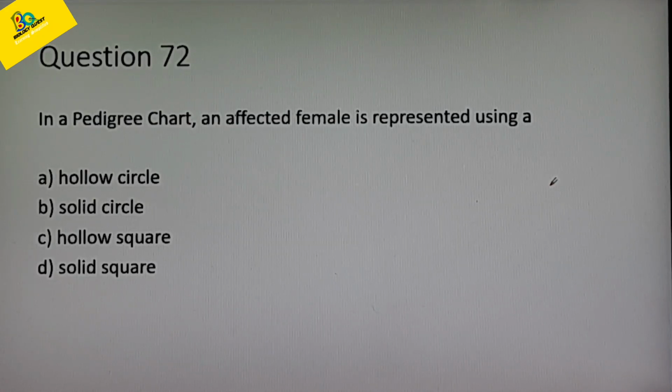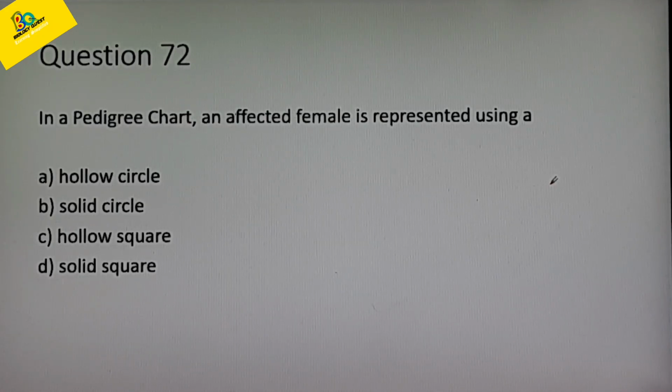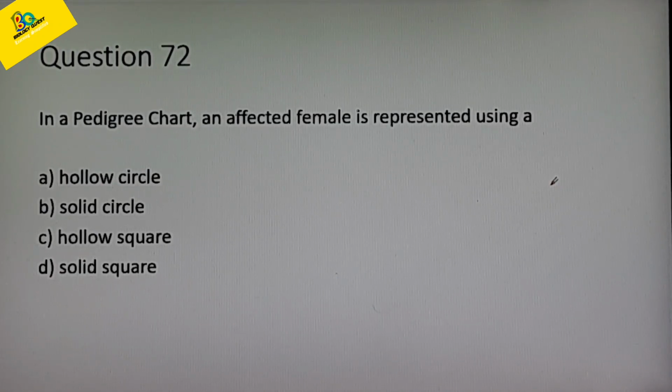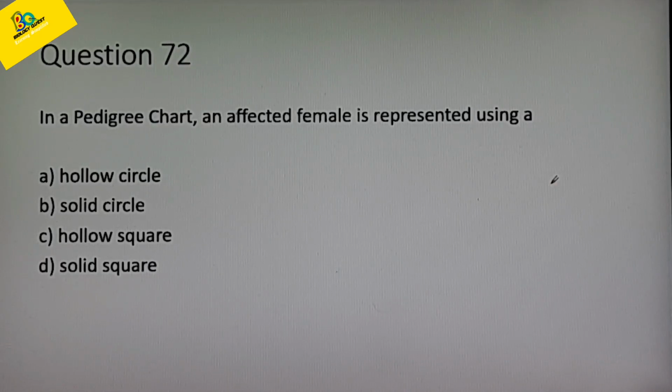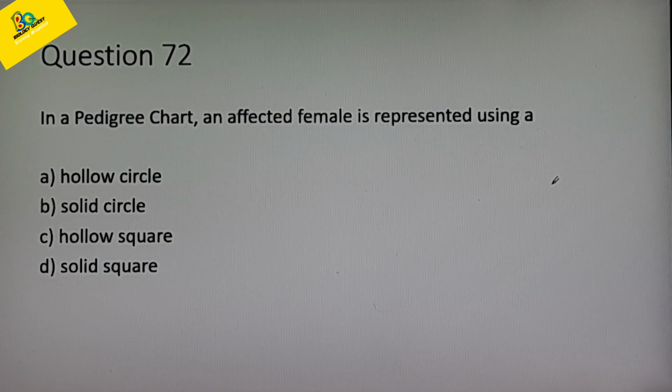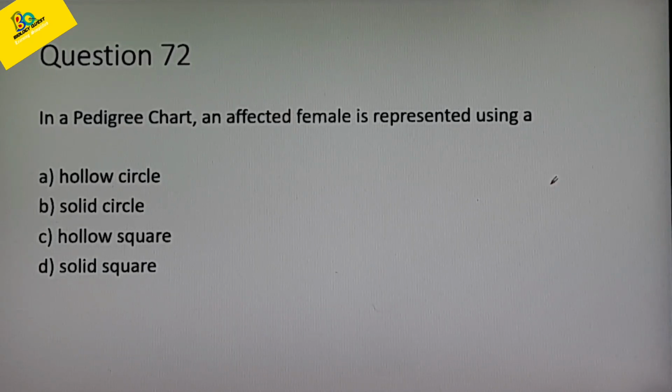Question 72. In a pedigree chart, an affected female is represented using a: options are A, hollow circle, B, solid circle, C, hollow square, D, solid square. So always remember, in a pedigree chart, females are represented using circles and males are represented using squares. So from what I told now, we can clearly cut off two options.